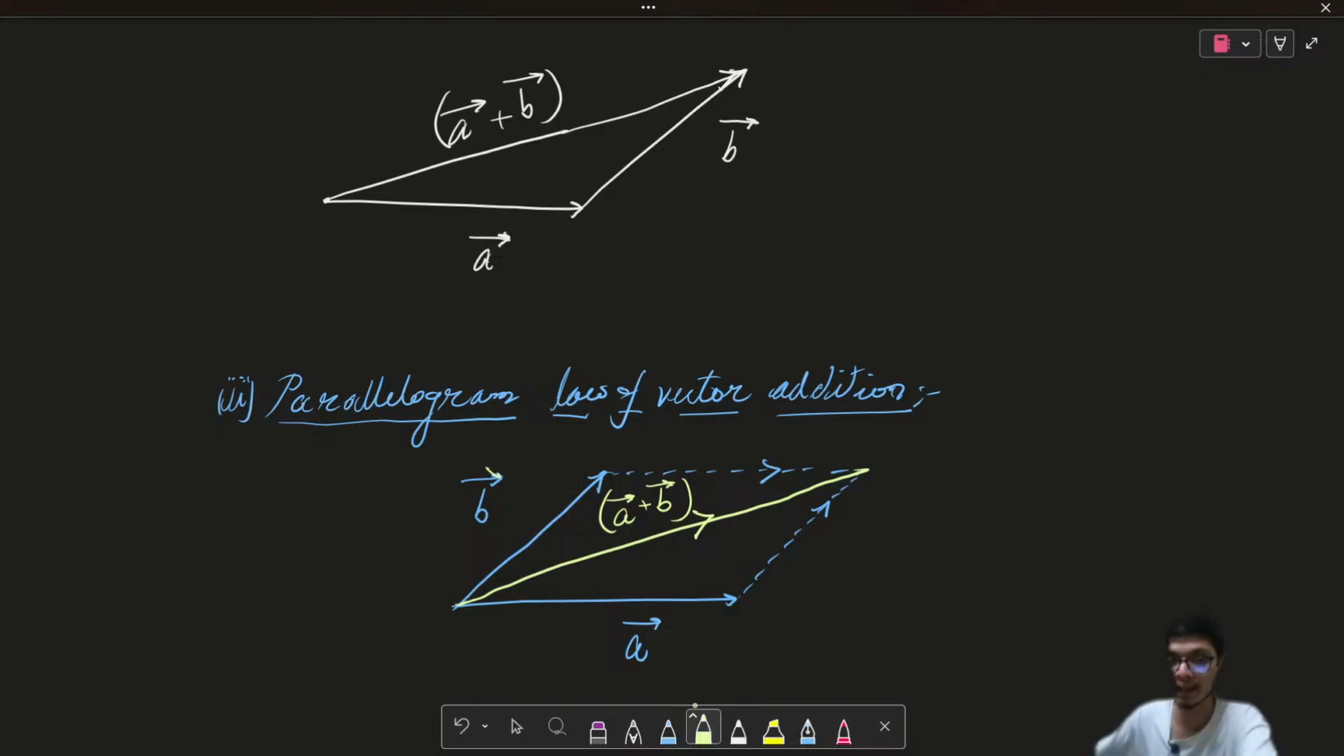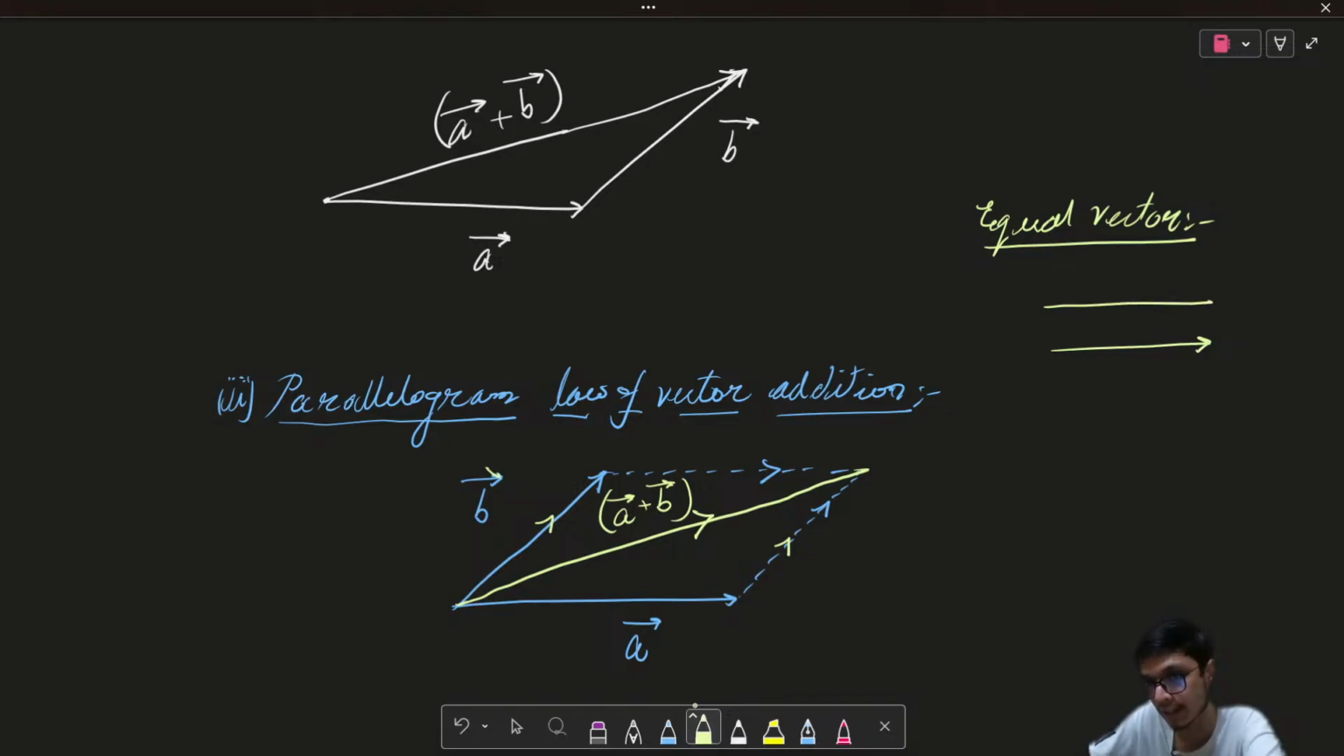It's very simple. We can see that in a parallelogram, this particular side and this particular side are parallel, and by the concept of equal vectors, right? Let's also understand what an equal vector is, which we have already discussed in our basics class. Equal vector means if I have two vectors whose magnitude and direction are the same, then they are called equal vectors, right?